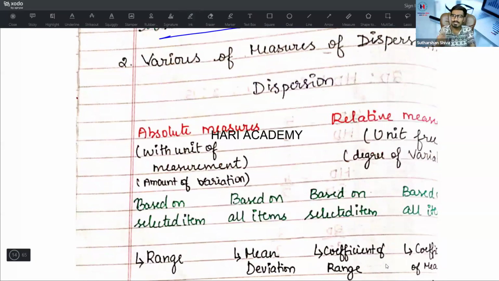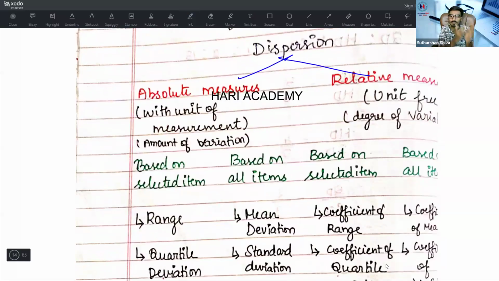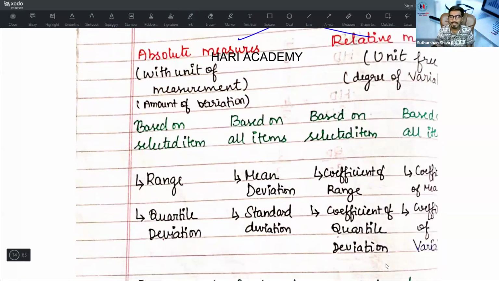What are the various measures of dispersion? Dispersion is basically divided into 2: one is an absolute measure, one is a relative measure. Absolute measure has a unit of measurement, known as amount of variation. Relative measure is a unit-free measure, known as degree of variation. Degree means it is a percentage of this variation.